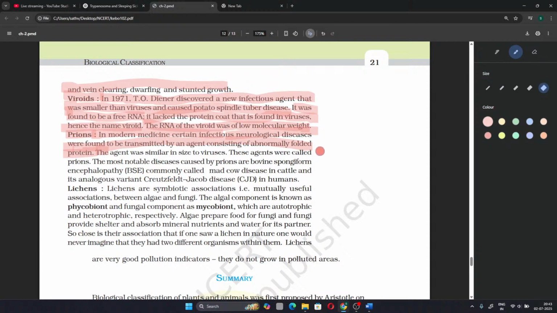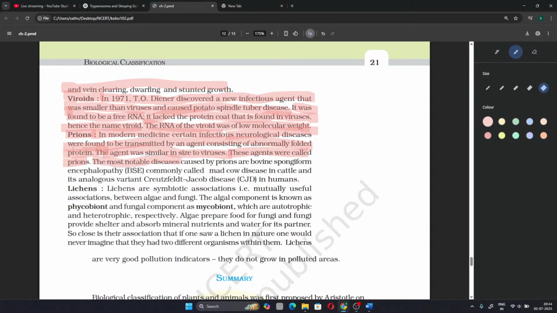This is actually the agent which is causing these diseases. The agent was similar in size to viruses. It was larger than viroids, similar in size to viruses. These agents are called prions.